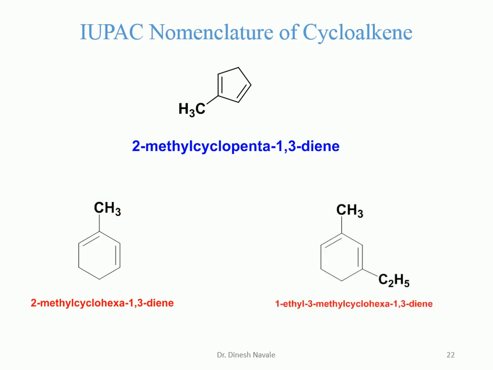So this is the next nomenclature we are going to discuss. We have to give the lowest possible number to the substituent as well as the double bond. In this case, methyl is there as well as ethyl. Ethyl is the bigger group. So we have to number from here: carbon number 1, 2, 3, 4. So we have to utilize the lowest carbon number for the nomenclature in alkene. So it is cyclohexa-1,3-diene, and the substituents present are methyl as well as ethyl. So we have to utilize the alphabetical order. So it will become 1-ethyl-3-methylcyclohexa-1,3-diene.